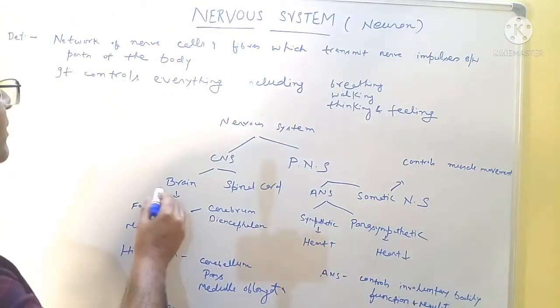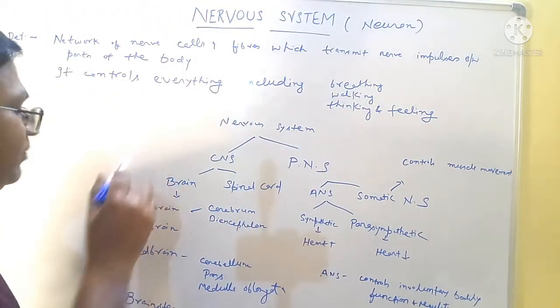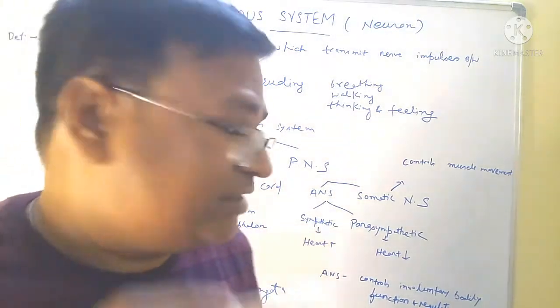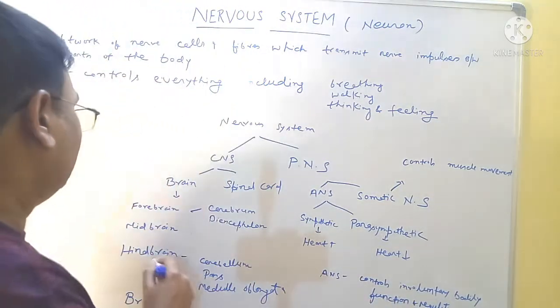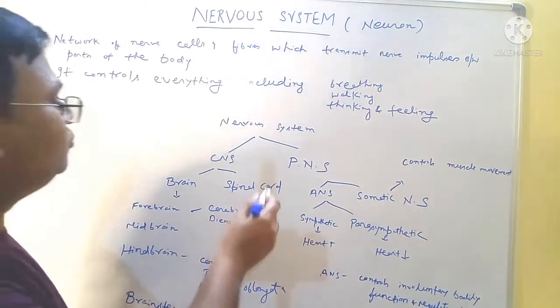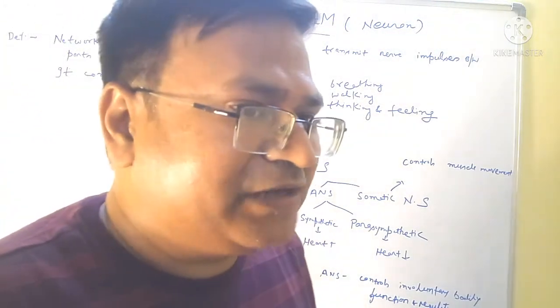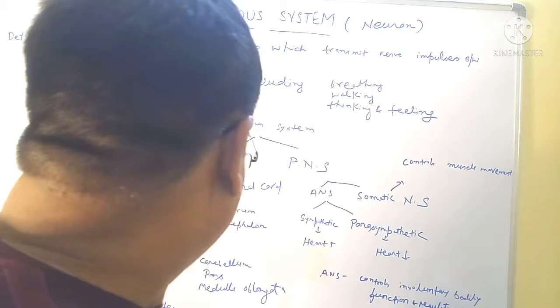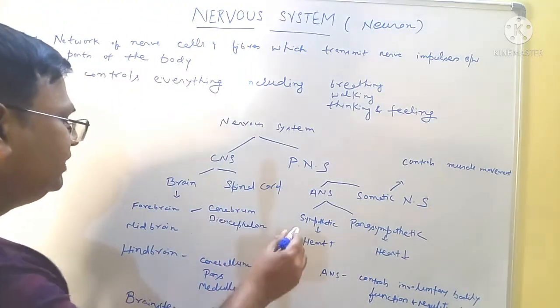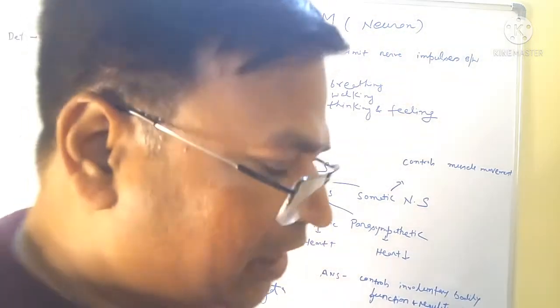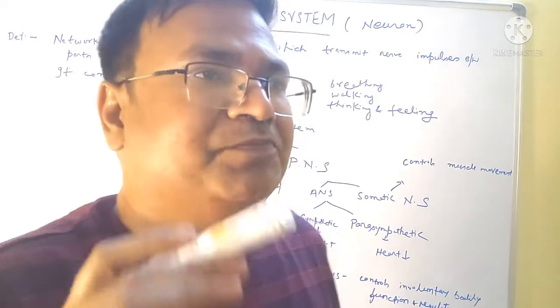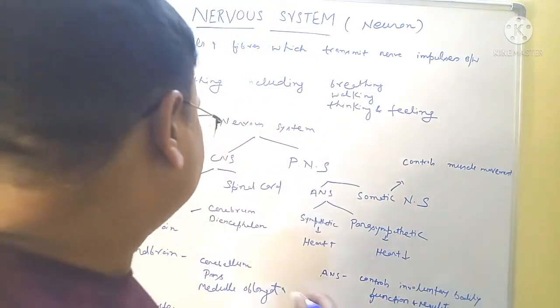In the brain, there are three parts: the forebrain, the midbrain, and the hindbrain. The forebrain has two parts, the cerebrum and the diencephalon. The hindbrain has three parts: the pons, the medulla oblongata and the cerebellum.